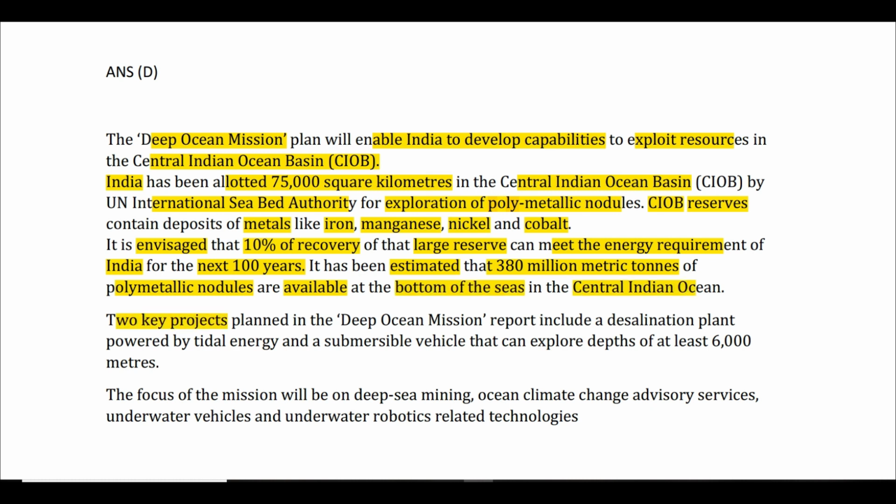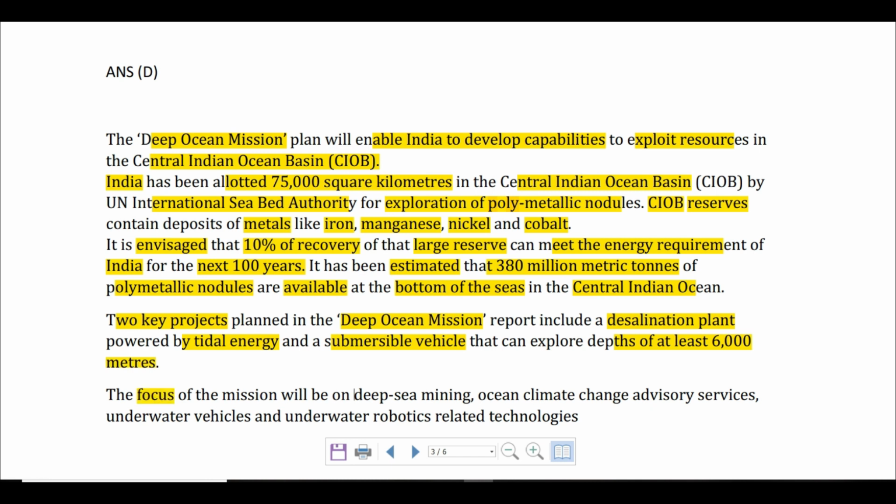Achha, apart from that, two key projects of the deep ocean mission are: number one, a desalination plant. What is desalination? It means saline water will be converted into potable or fresh water. That is what is meant by a desalination plant. It is a particular area where the saline water will be converted into fresh water. And this desalination plant will be powered by tidal energy. Number two, a submersible vehicle. Submersible means a vehicle which can go deep into the sea, to the bottom, and which is capable of exploring depths of over 6,000 meters.